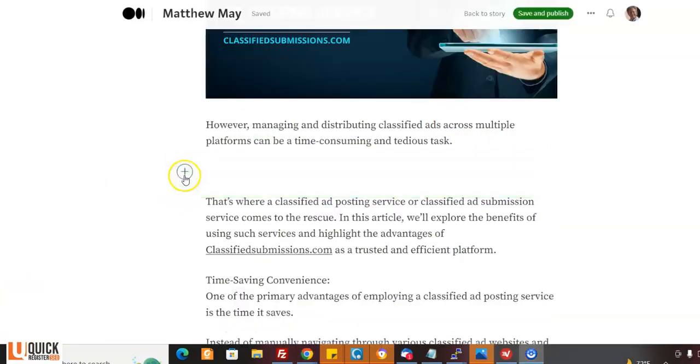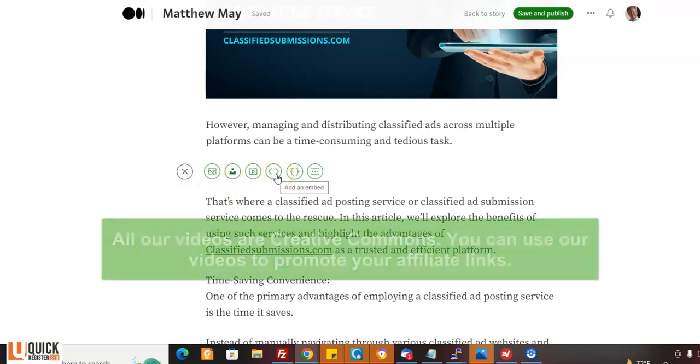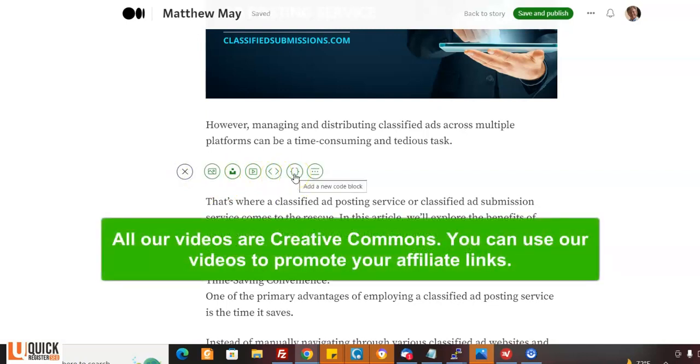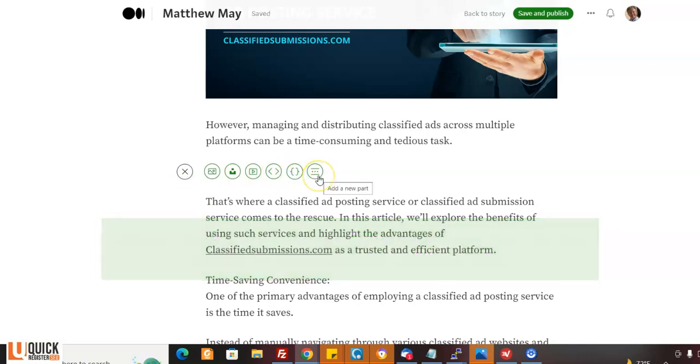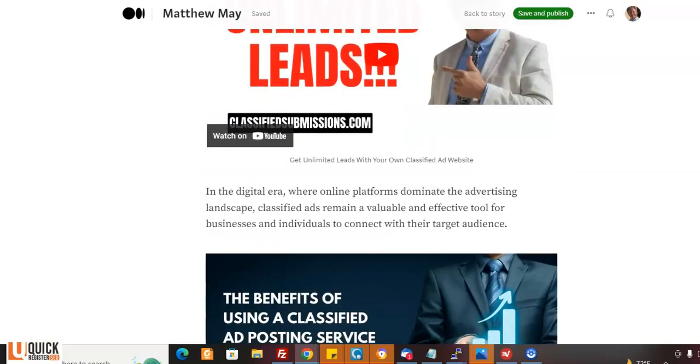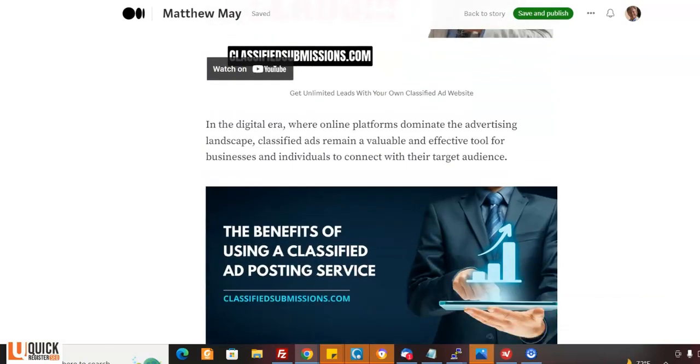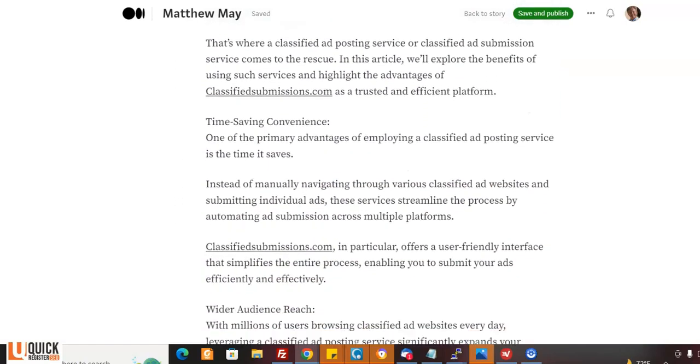So here I'm in edit mode in Medium. I can come here. I can add an image. That's what I did here. I can add an image from Unsplash. I can add a video. I would just copy and paste the video in here, right? I can add an embed if I want, a whole new bunch of code. It goes on and on. Add a whole new paragraph or part. Very easy to do. I copied and pasted this article in here, and I hyperlinked